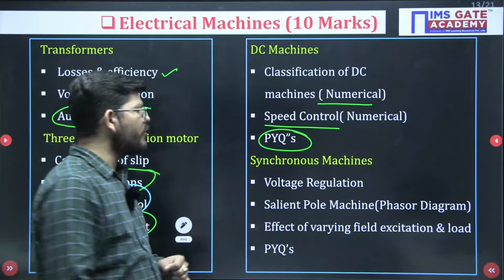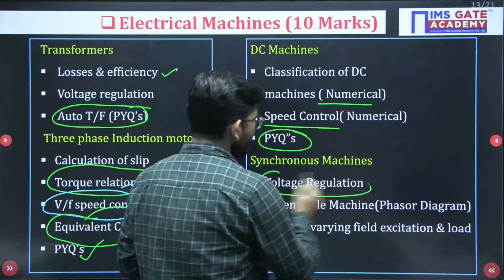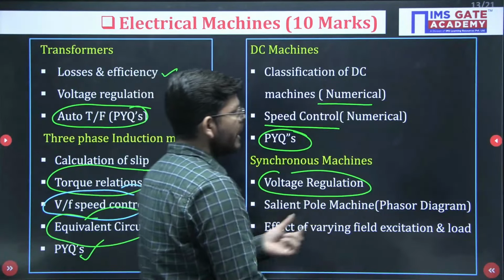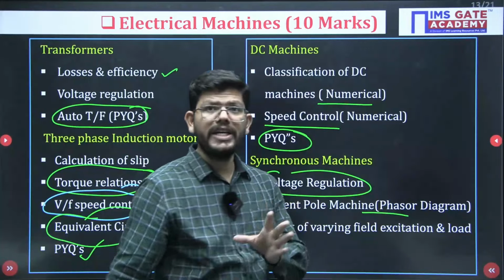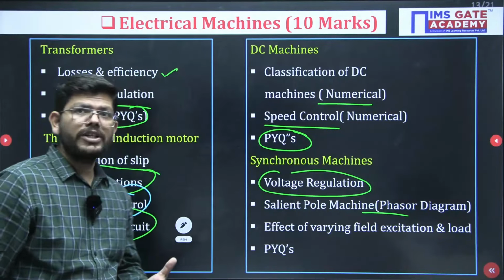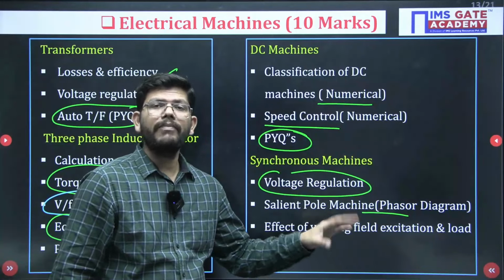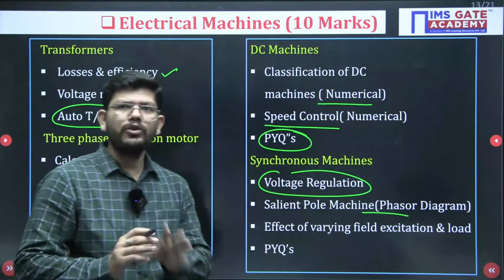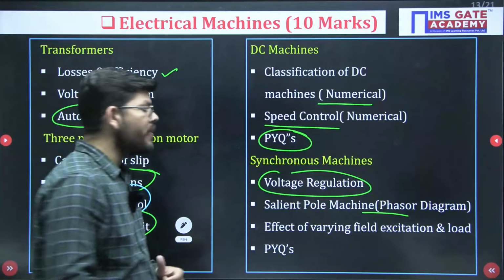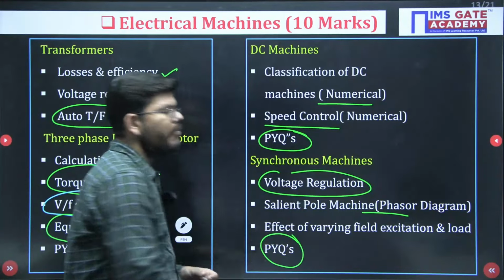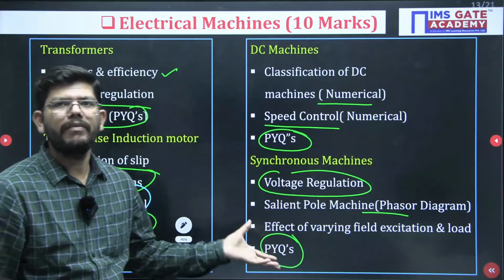When it comes to synchronous machine, voltage regulation or EMF method, salient pole machine and its phasor diagram, calculation of E and del from salient pole machine phasor diagram, effect of varying field excitation, that is V curve, and effect of varying load. So you may get a reasoning type of question related to them, and of course last 5-year PYQs of synchronous machine are very important.